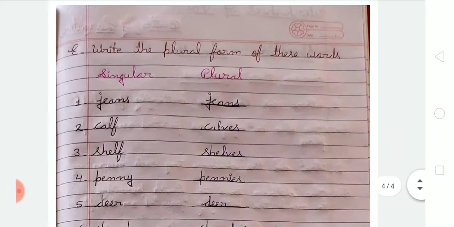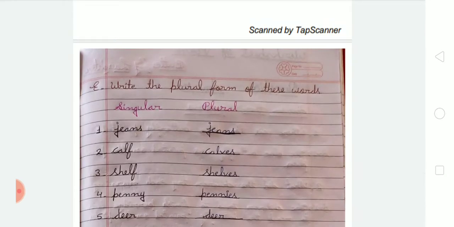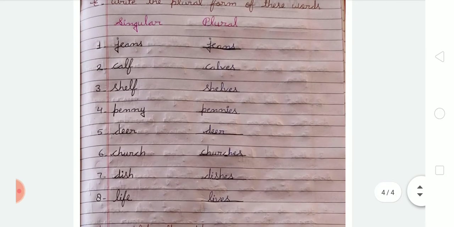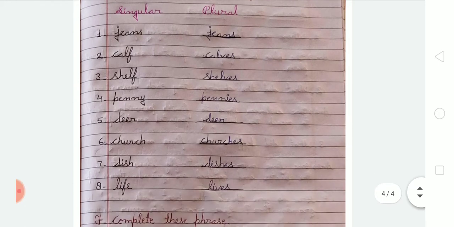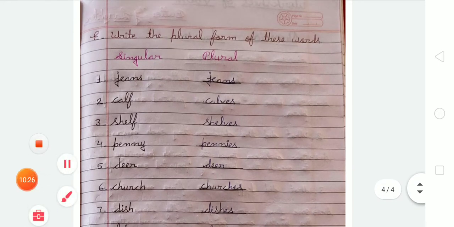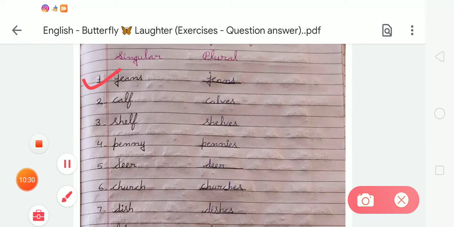Okay students, after that we are going to learn about singular and plural nouns, and after that we have to write exercise E, that is, write the plural form of these words. So we have to change the given singular form into plural form by adding s, es, ies, or ves, as we learned in the chapter. So the first is jeans, which is both singular and plural, so we have to write it like this, jeans. Next, calf.